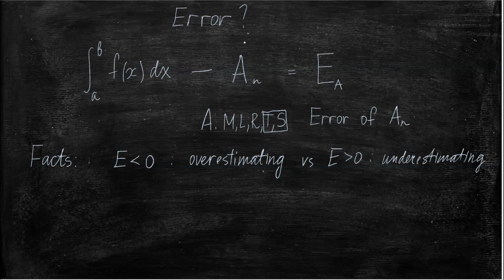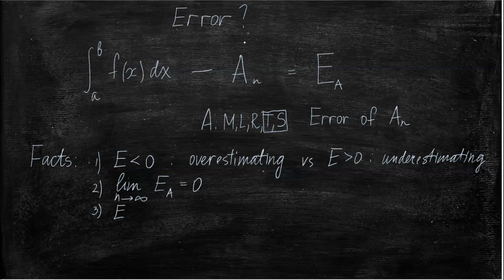Now, it is also not too hard to notice that as n goes to infinity, it doesn't matter which method you use, the error should go to 0. This is kind of the whole definition of an integral as a limit. That's just another interpretation of it.